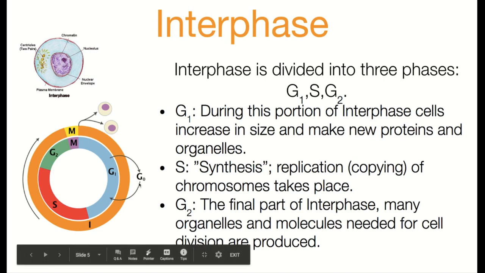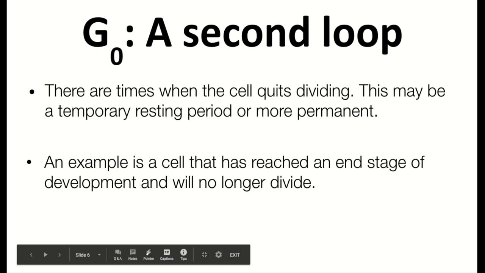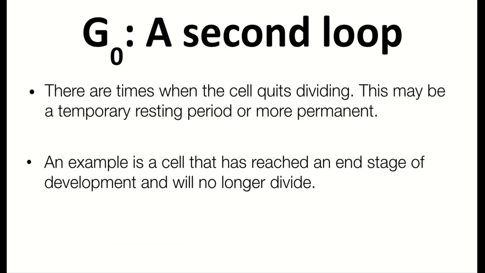You'll notice on this picture also I have a little G0 here. So G0 could be a second loop where it's a temporary resting, or it could actually be a permanent spot where the cell just is no longer going to divide. So G0, think about going 0 miles per hour. You're going to pause the cell cycle, that's why sometimes the cell cycle takes a little bit longer.